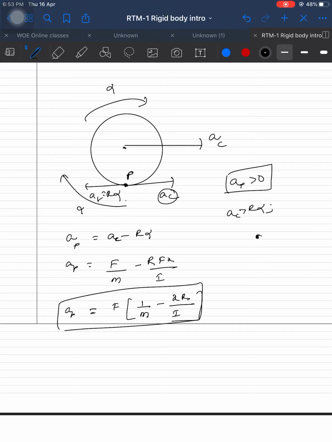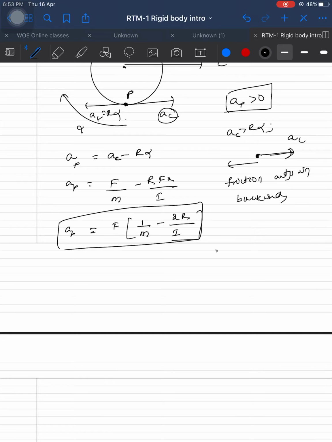See, AC, acceleration at C, is greater, so it tries to go in the forward direction, right? So to oppose it, our friction will act in the backward direction. Friction acts in the backward direction.